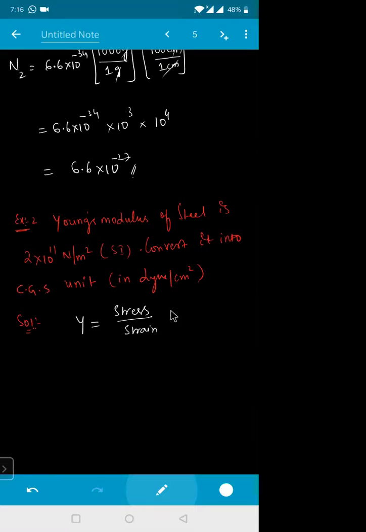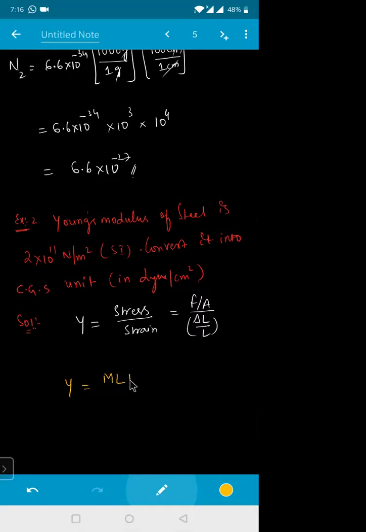What is the stress formula? Stress is equal to force by area. Strain is nothing but change in length by original length. So what will the dimensions of strain be? Zero. The dimension of the change in length is L, and the original length is also L. L and L will get cancelled. So Y will be equal to force by area.